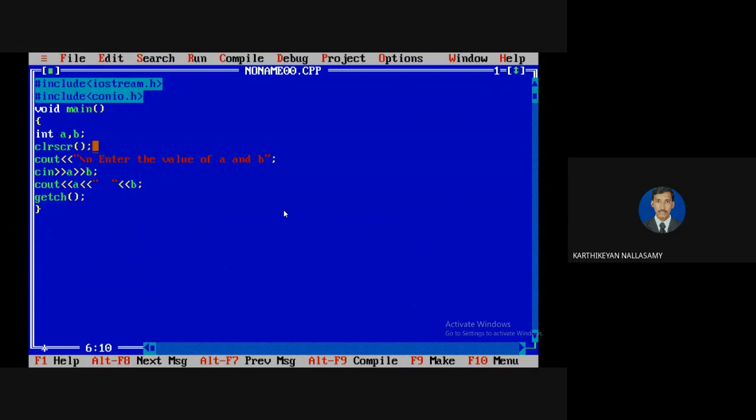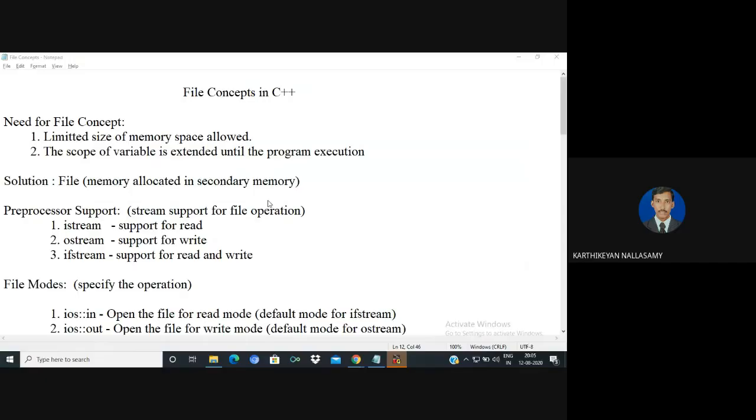Second, it takes only 4 bytes of memory. Even if you run the program any number of times, the memory is allocated only as 4 bytes for storing the values. We are unable to extend that, so the program gives only a limited amount of memory space for storing a value. So these are the two drawbacks we have for variables. One is that it provides limited memory space, and the second is that the lifetime of the variable is limited.